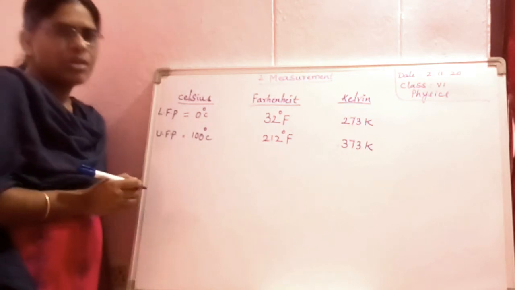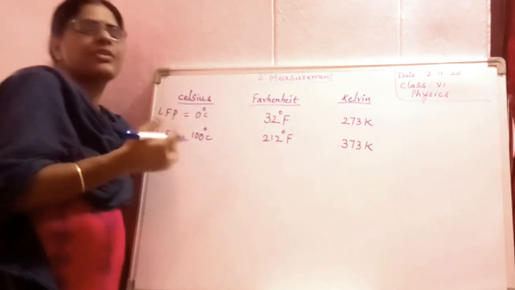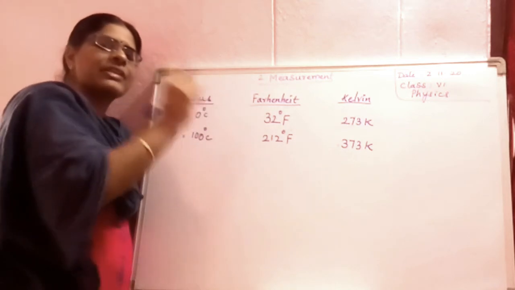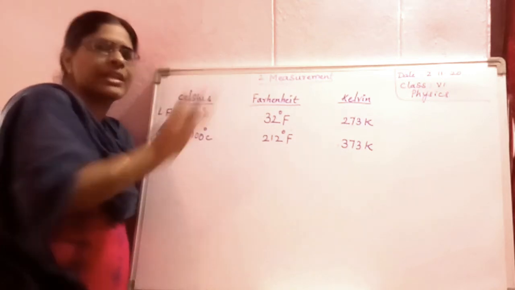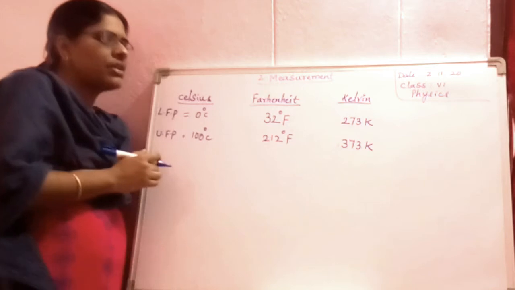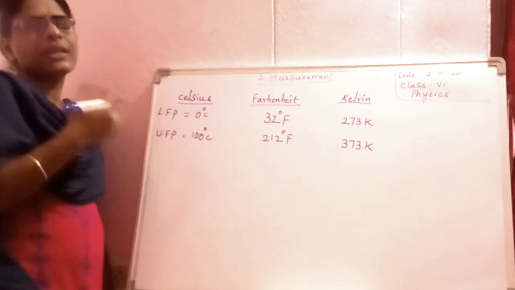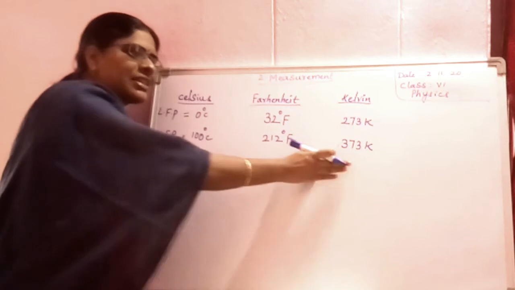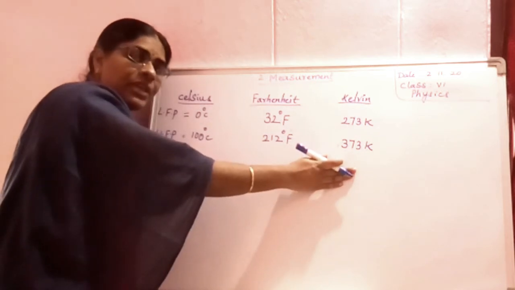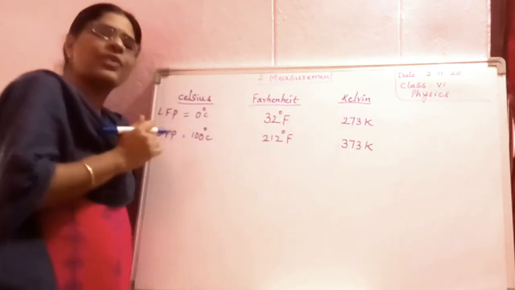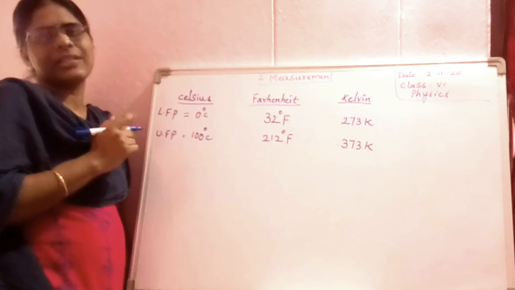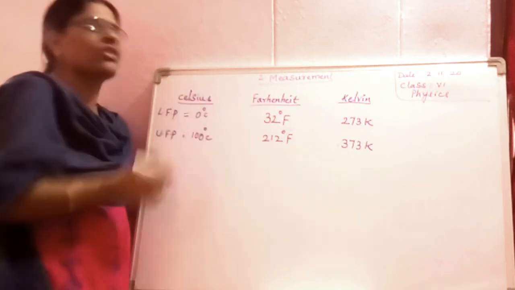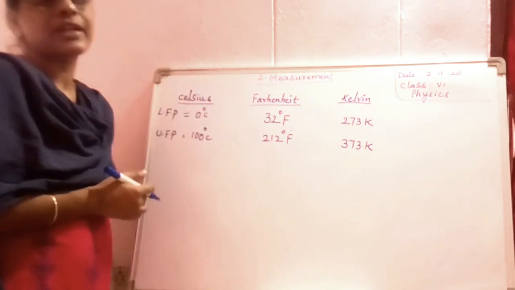Now, what I have told you, the temperature standard unit is Kelvin. Sometimes in the books or somewhere you may be seeing the temperature is given in Kelvin and you want to find out how much is the temperature in centigrade scale, or you want to find out the temperature in Fahrenheit scale.